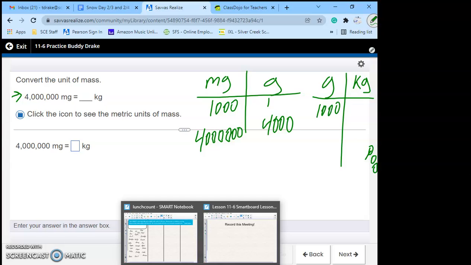Now we need to change our grams to kilograms. 1,000 grams equals 1 kilogram. We have 4,000. How do we get from 1,000 to 4,000? Times 4. What's 1 times 4? 4.